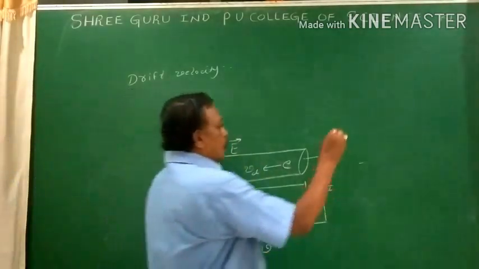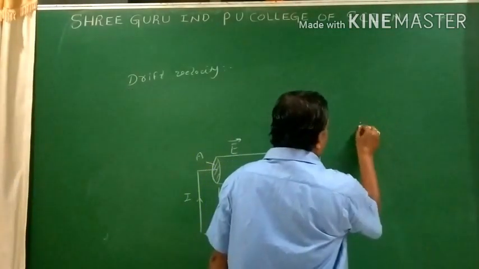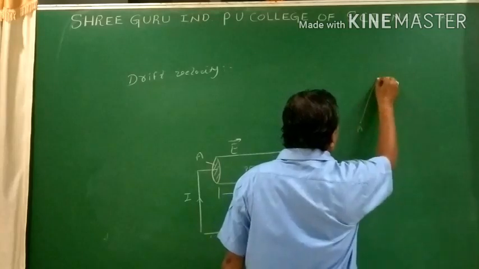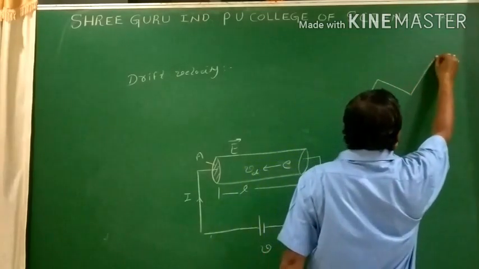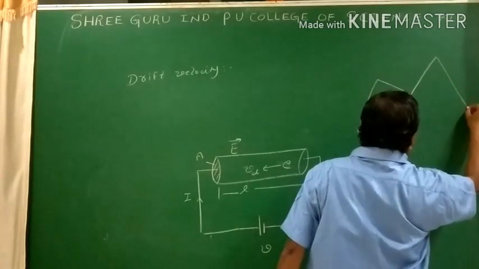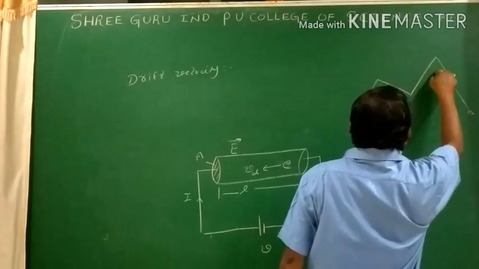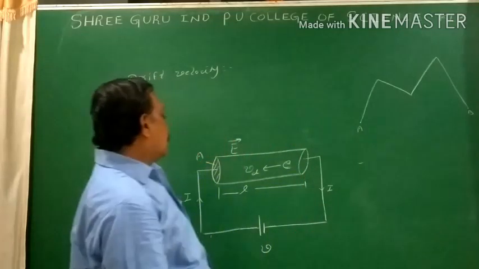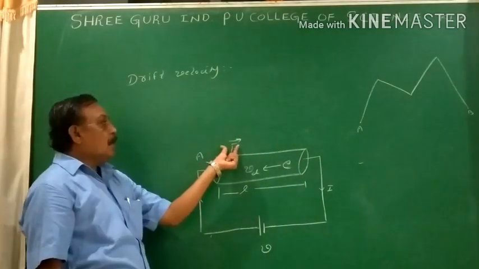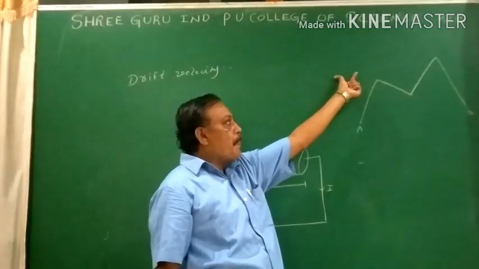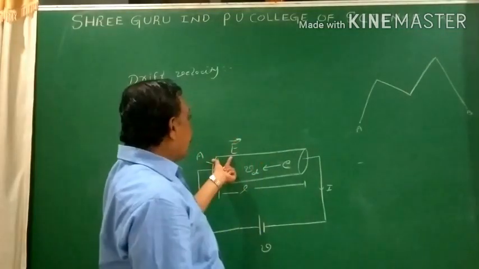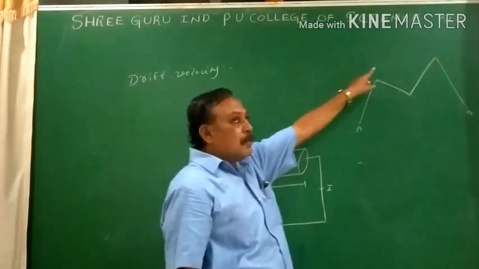Now this is the electron. Before application of the electric field, it moves from one place to another place, and another place, and finally comes back to the B position. Now this is the zigzag motion of the electron. Under no application of the electric field, the velocity of the electron is 10 to the power of 5 meters per second. By the application of the electric field, the electrons are in zigzag motion.